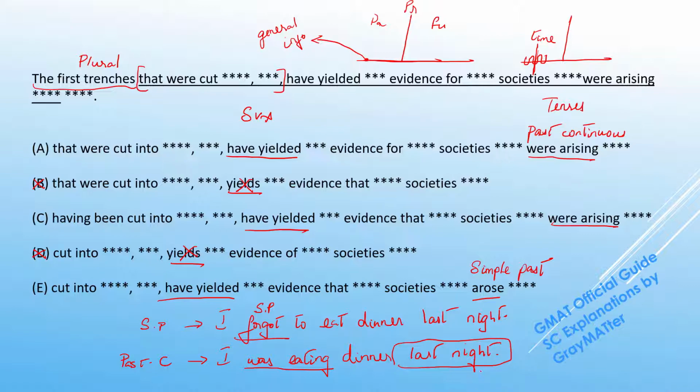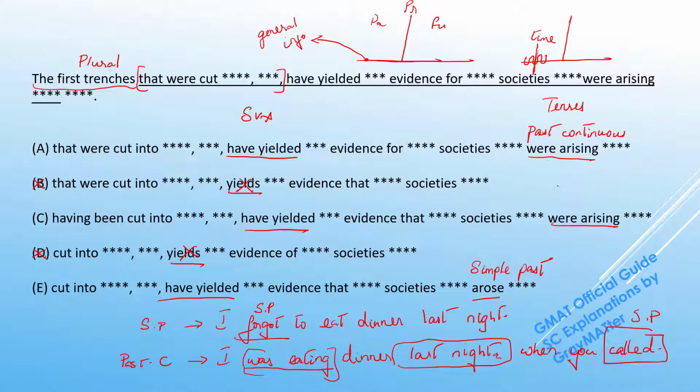So you can say I was eating dinner last night at 10 p.m. or we can say I was eating dinner last night when you called. So this called is in the simple past, which acts as a specific reference point. So at that time, this was the ongoing action.